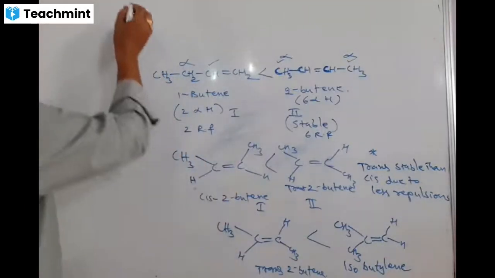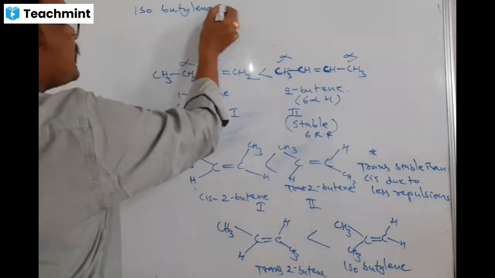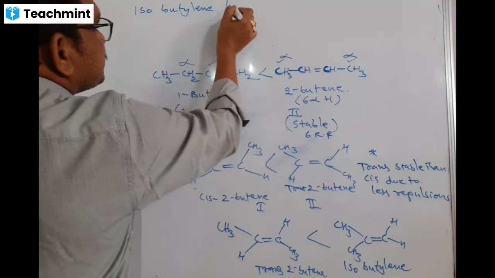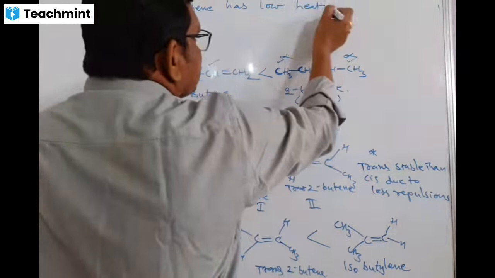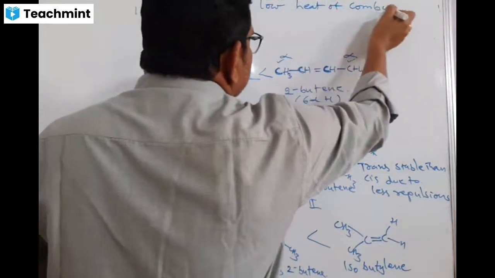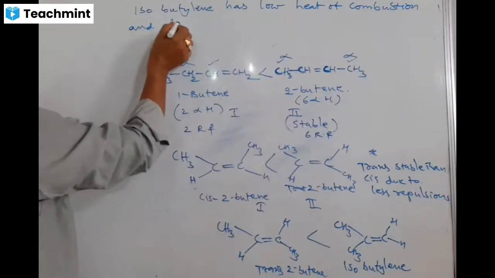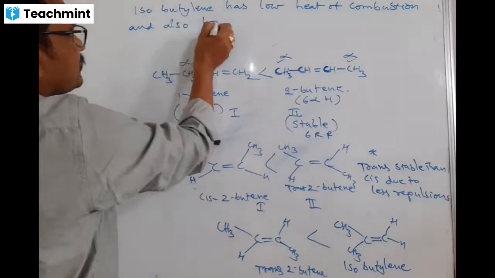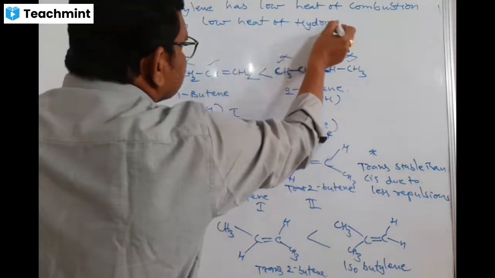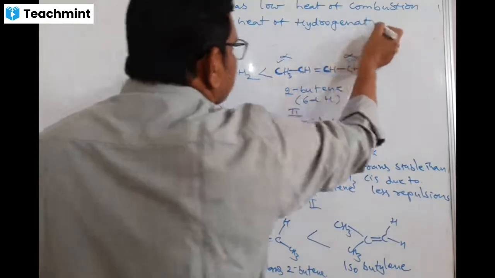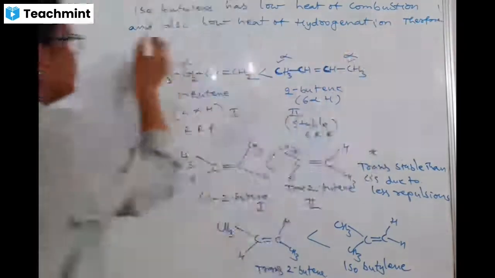Here is the case: isobutylene has low heat of combustion, and also low heat of hydrogenation. Therefore, it is stable.